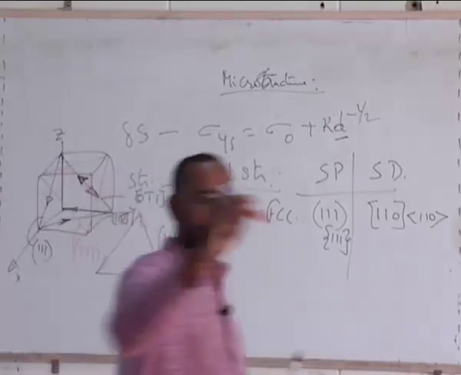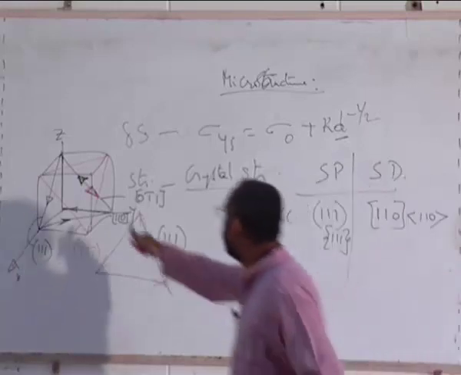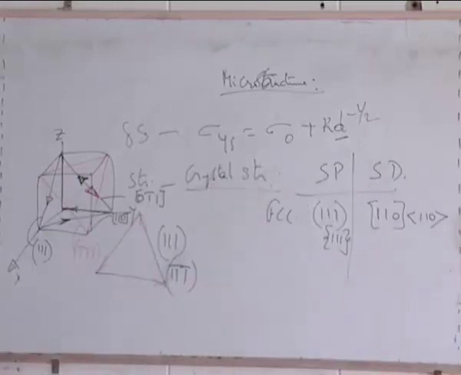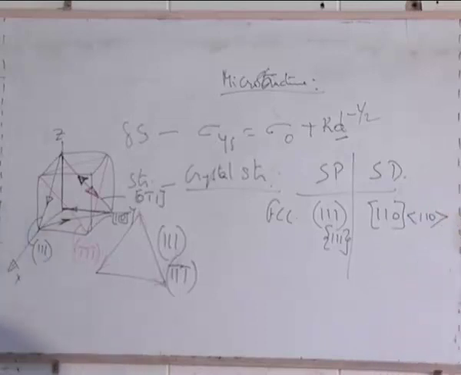I will pick one. Yes, the second bench I have not been asking. Yes, please. What's your name? Soumya. Soumya, can you tell me what this direction is? You know it. 0, 1 bar 1. The previous one also was 0, 1 bar 1, and this also 0, 1 bar 1. How can both be the same? One is going up, one is coming down. Both of them cannot have the same indices.